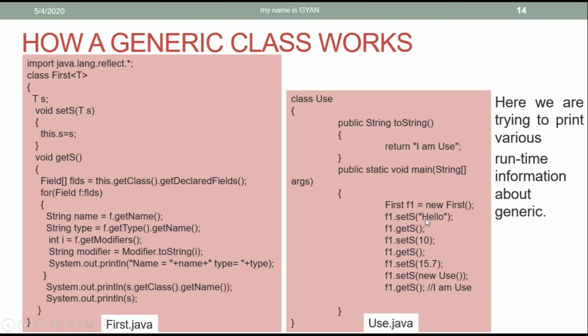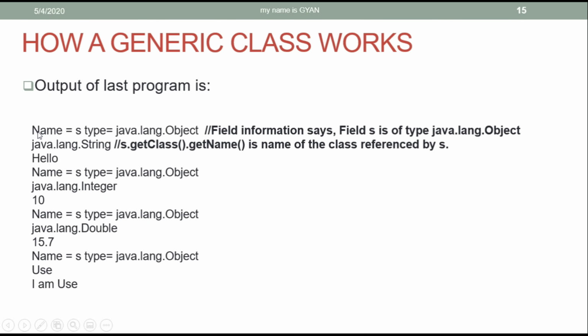The output will be printed four times: once for the string, a second time for the integer, a third time for the double, and a fourth time for the class Use. Let's see the output. The name of the variable is S, the type is java.lang.Object. The object whose reference is stored in the reference variable S is of type String. And when we call the toString method by the reference variable S, it prints hello.